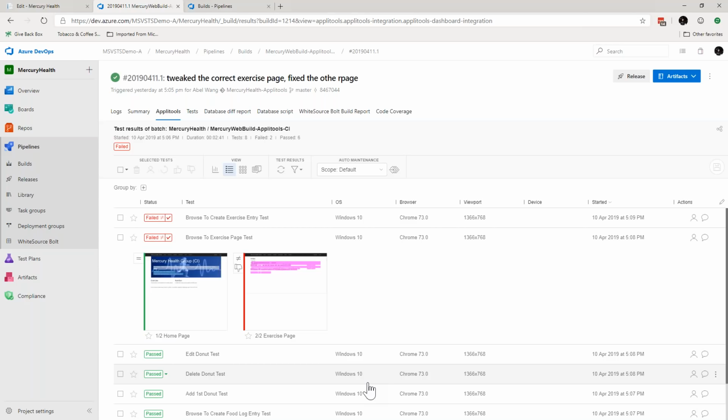But this is cool stuff that integrates fully and completely into Azure DevOps. If you're not using Azure DevOps for your CI/CD pipelines, that's not a big deal either because I'm sure Applitools works with all sorts of tool sets as well. But what I do know is it works amazingly well with Azure DevOps.